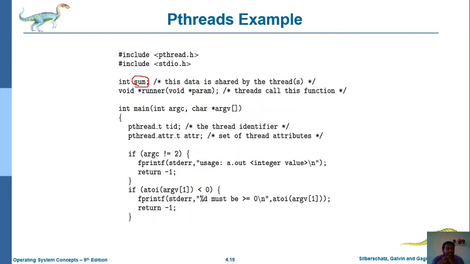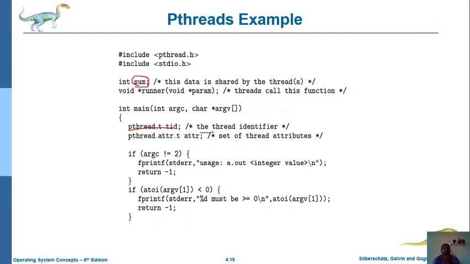Next, while running the particular thread, we use pthread_t tid. This is nothing but the thread identifier. The tid indicates the thread identifier, and pthread_attr_t attr indicates the set of thread attributes.